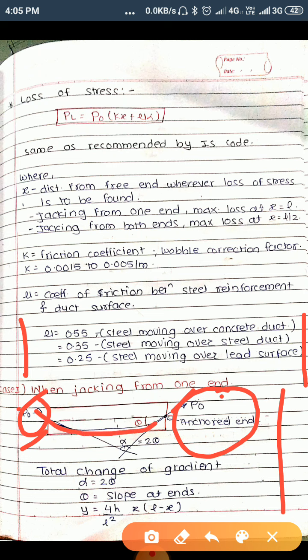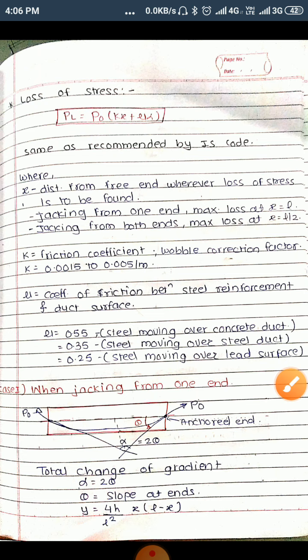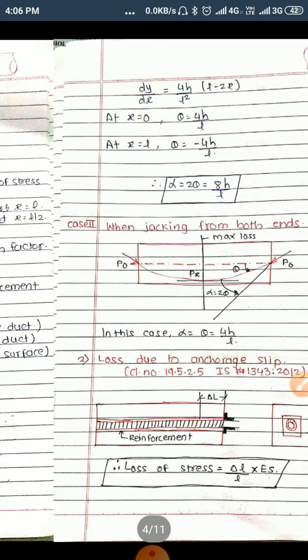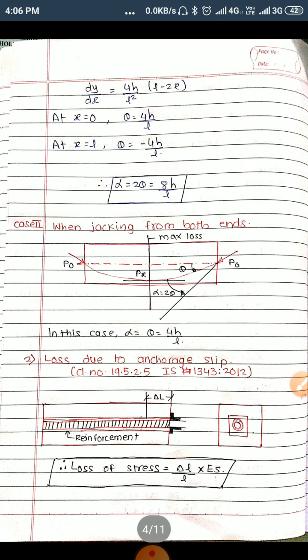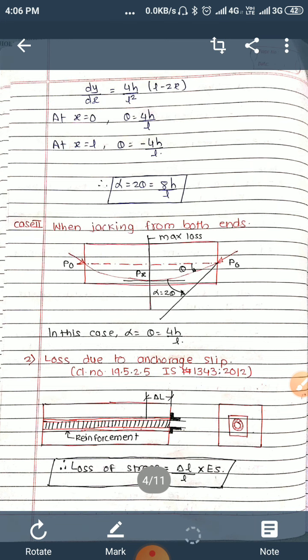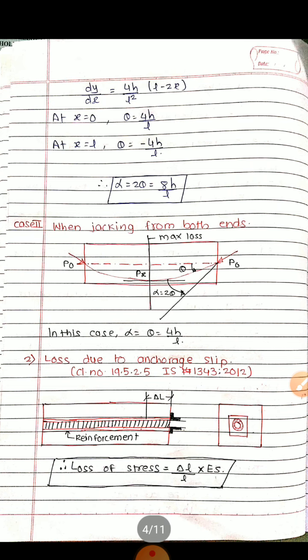This is the angle theta and this is the angle alpha, 2 alpha. So total change of gradient alpha is equal to 2 theta. Theta is slope at ends. So by using the equation of parabola, we'll find out the value of alpha at various distances of x. At x is equal to 0, theta is equal to 4h upon L, and at x is equal to L, theta is equal to minus 4h upon L.